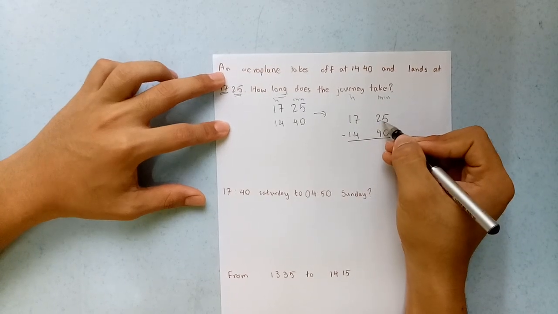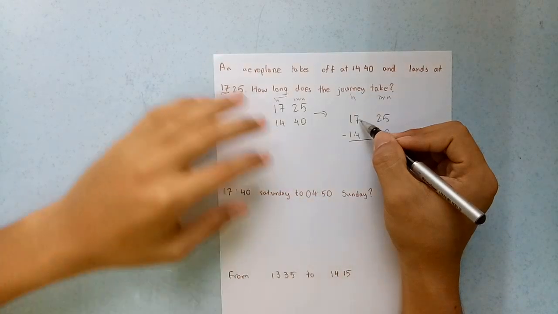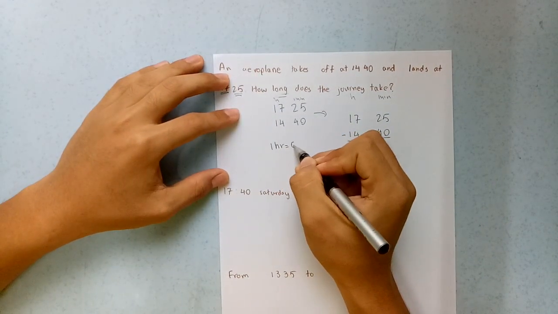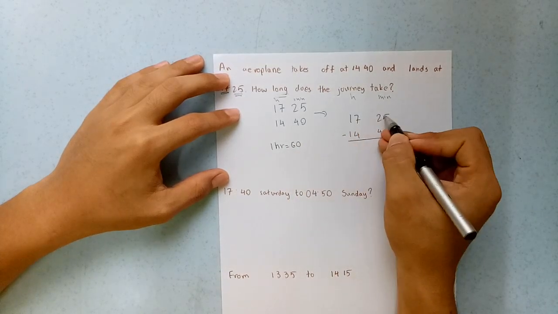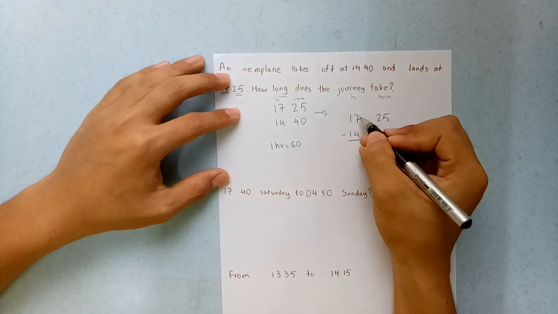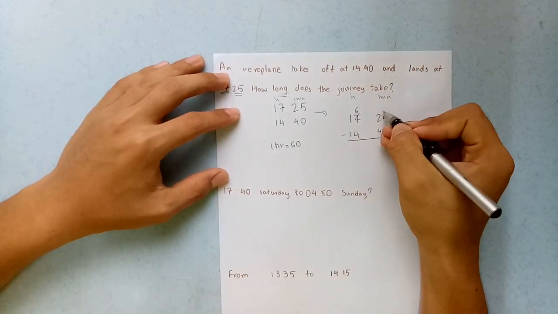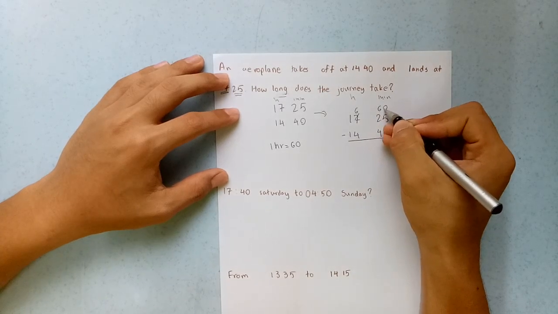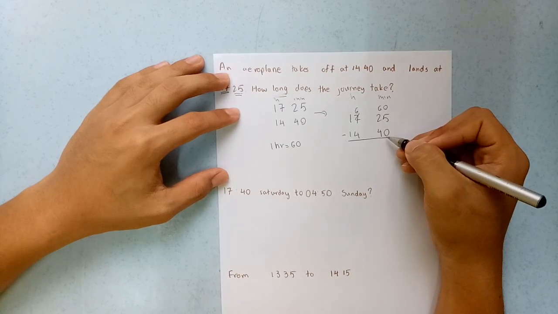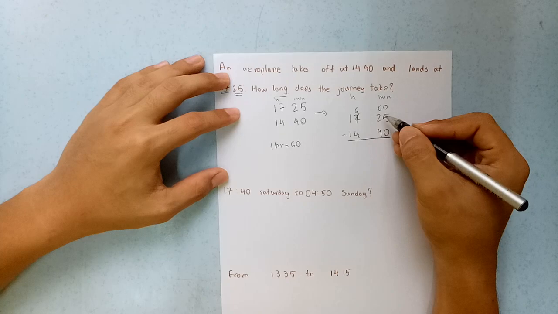See, you cannot minus 40 from 25 minutes, correct? So what you have to do, you have to borrow. 1 hour is equal to 60 minutes, correct? So when you give 1 hour to the minutes, it will automatically be 60. 17 becomes 16, and when you give to the minute, it becomes 60. So 60 plus 25, then you minus 40. Understand? So how do you do that? Okay, this is 85.